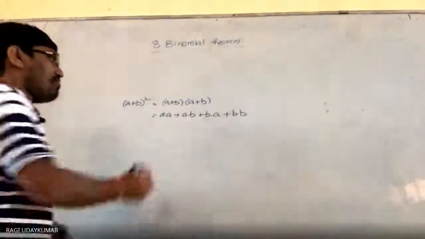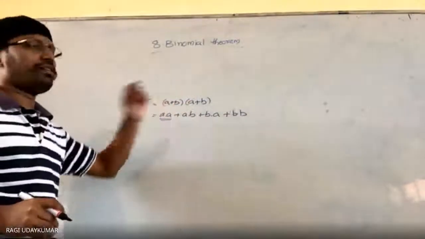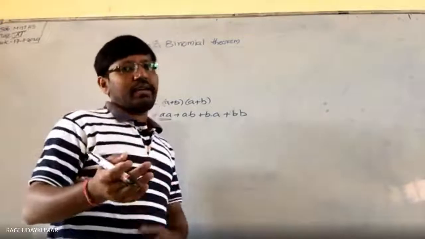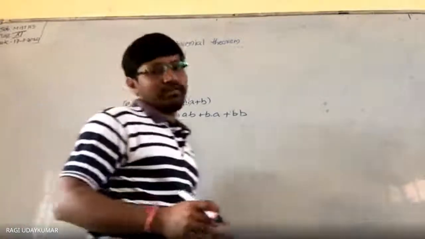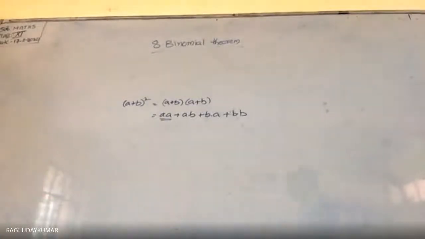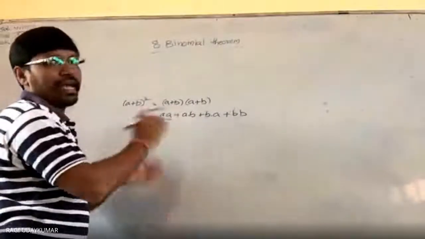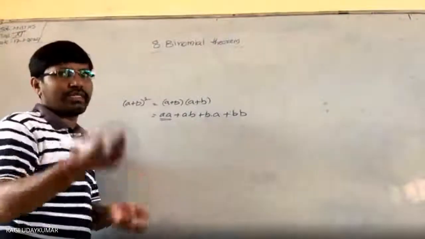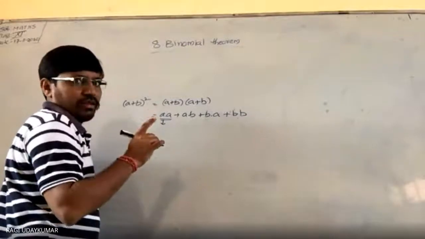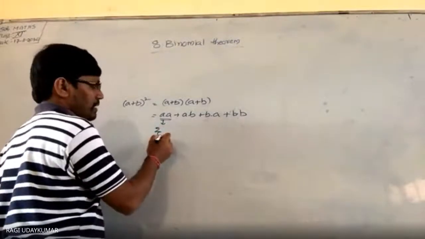So the number of ways of selecting a and a out of the two terms: only one way is there. a into a, however you write it, you are going to get the same thing. So that's why this can be done in only one way. So this means out of 2, you are going to get 2C0.